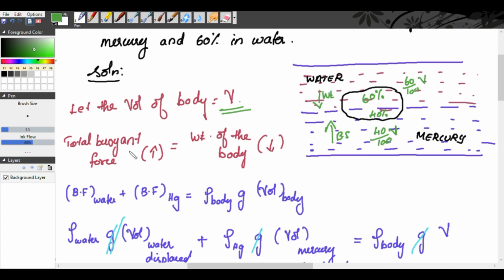Now, since 60% lies in water and 40% lies in mercury, the buoyant force is a combination of the buoyant force of water and the buoyant force of mercury.